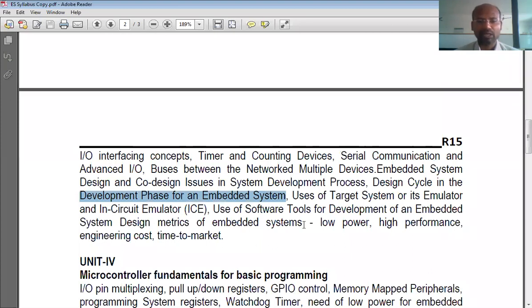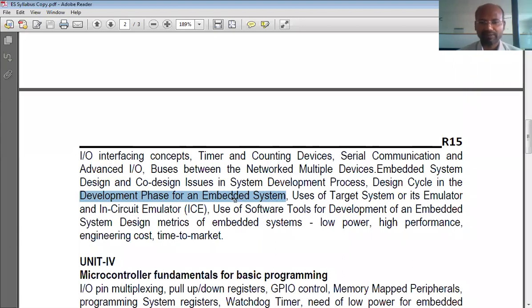In the second step, we go and buy all the components. In the third step, we start doing things. In the fourth step, when everything is being done, we put it to test. When the test yields correct results, only then do we produce it on a large scale. There are various steps involved in the design and development of embedded systems that we will see here.